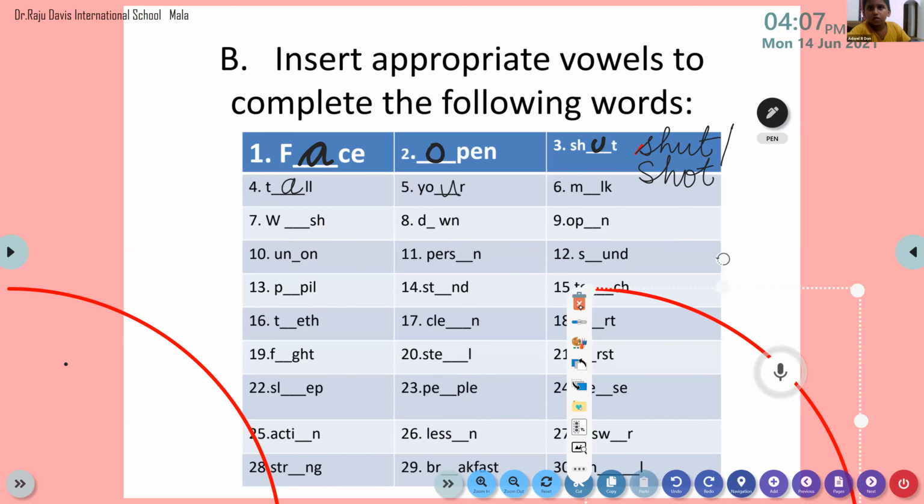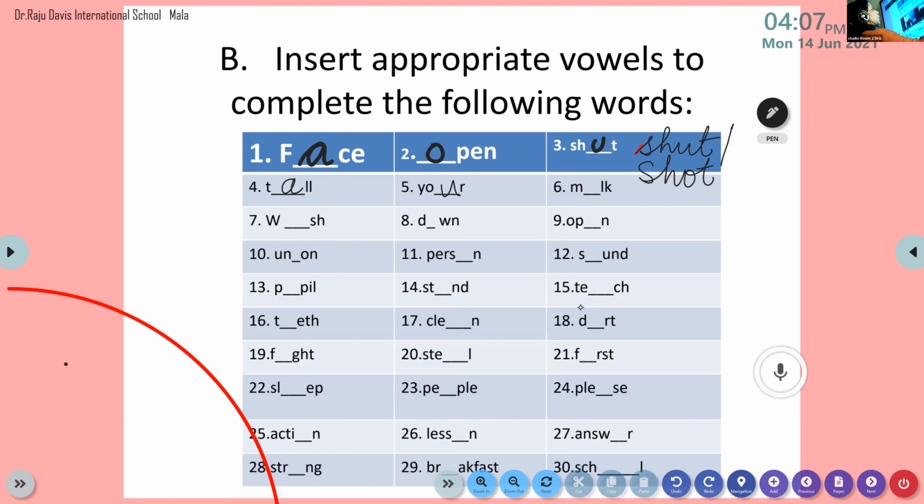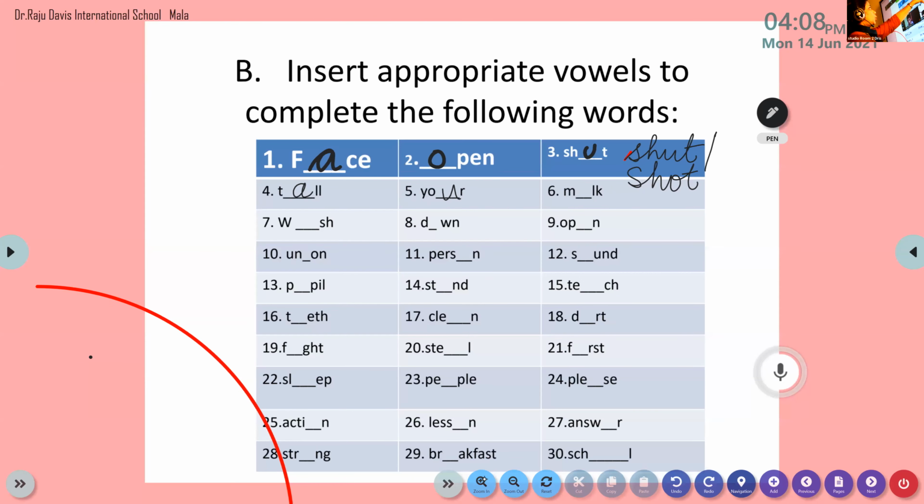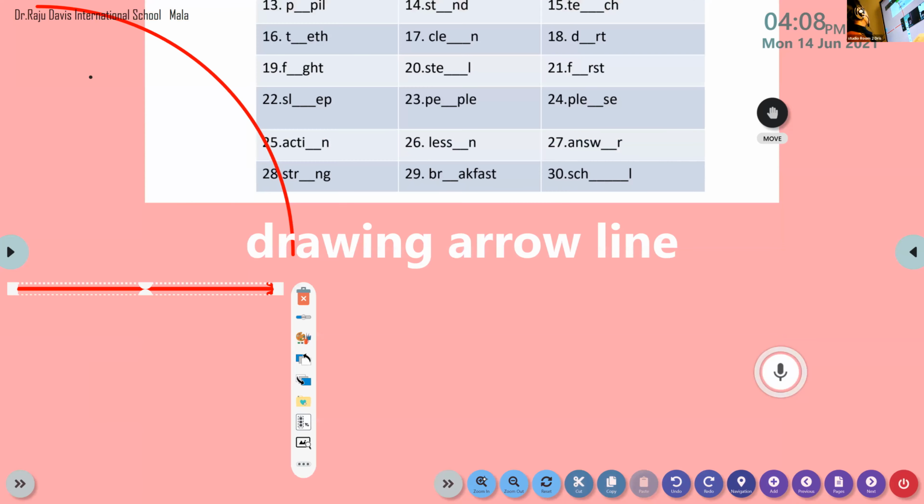Change the screen there. Have you all finished? Now let's move on to the next word, Rudraksha. Come on, do the sixth word. M-I-K. Children, in your book, look at the board here. There is a spelling error in your book.